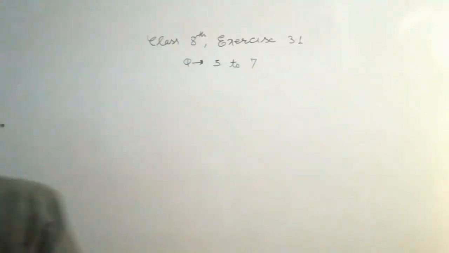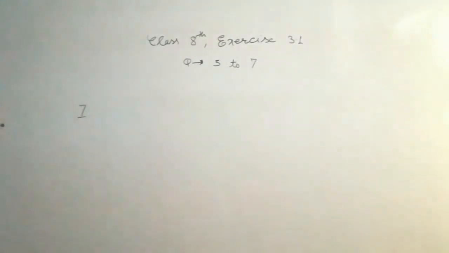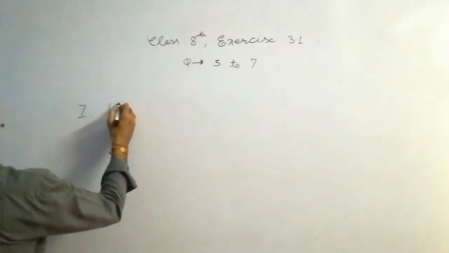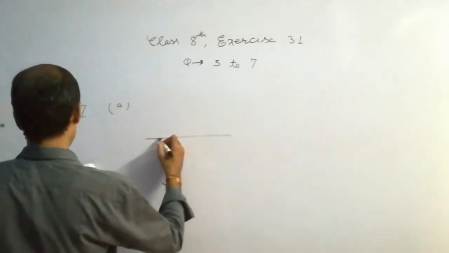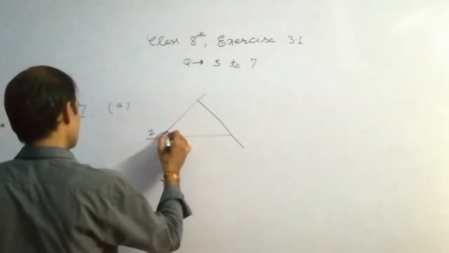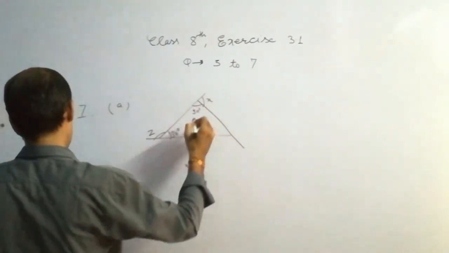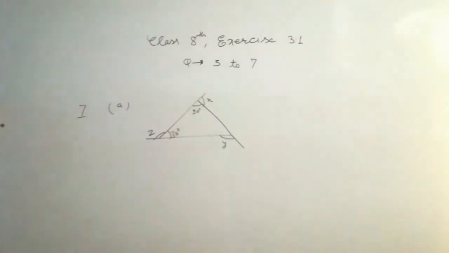Next is question number 7. It is the last question and the question is very interesting. So what is the question? The question is find x plus y plus z. Okay, I am going to solve part A and I have to draw the diagram also. So it is z, 30 degree, 90 degree, x, this is y. We have to find the value of x plus y plus z.